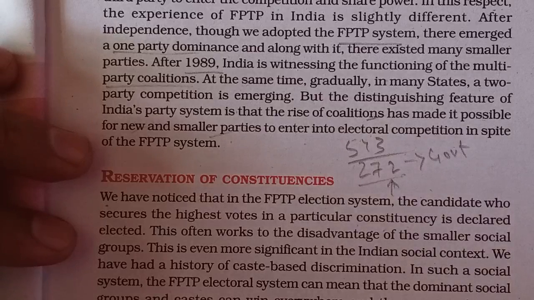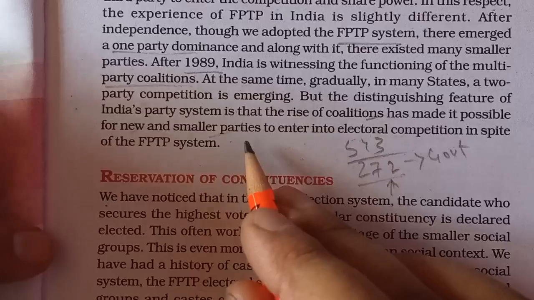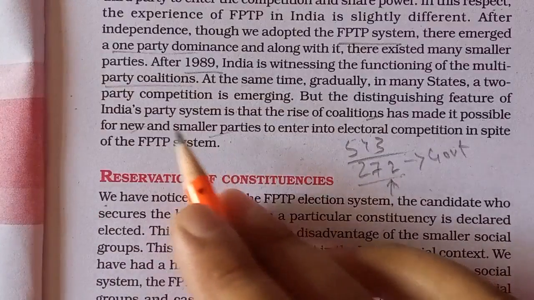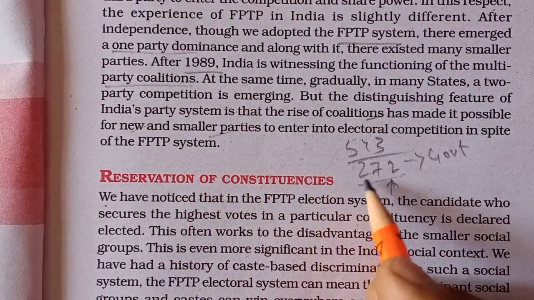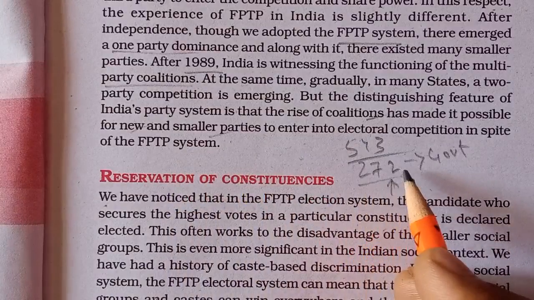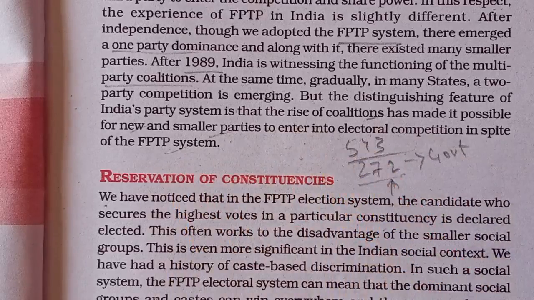Previously, after independence, it was very easy for the Congress party, which had dominance. But after 1989, getting the number of 272 to form the government became very difficult. So various new and small parties were used, because with their help the bigger parties achieved the quota of 272 seats in the Lok Sabha and formed the government. This has been the advantage of the FPTP system, where the new parties and the smaller parties are also getting recognition somehow.